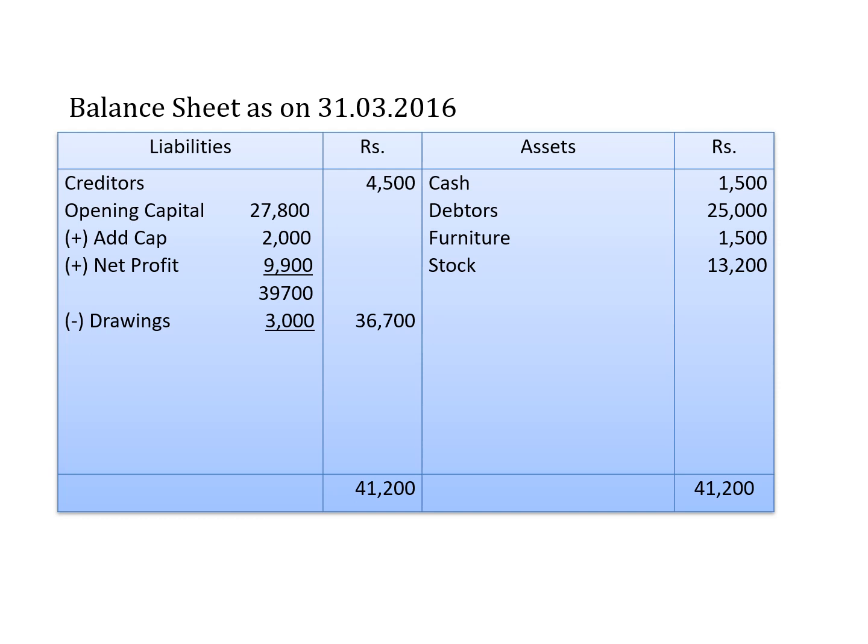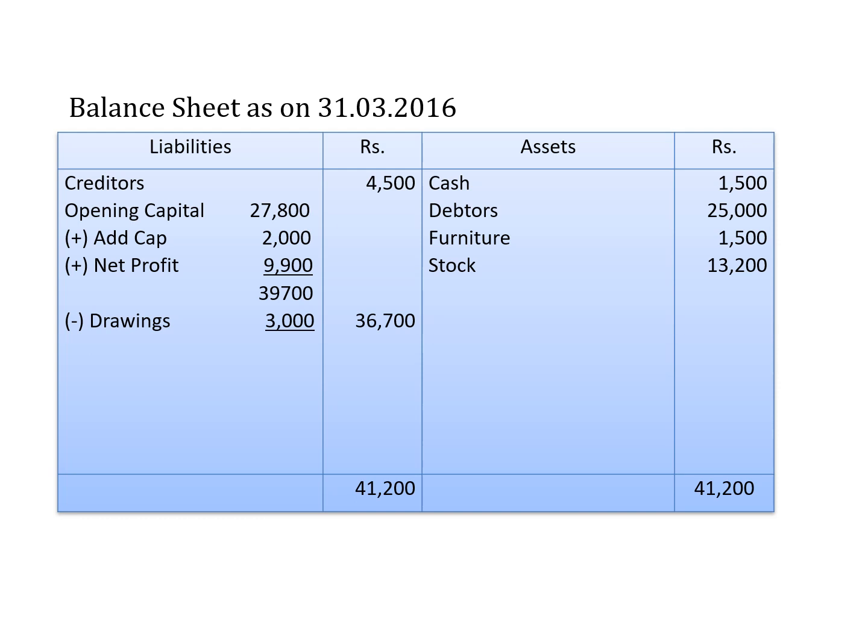We are not given with any interest on capital. So to the opening capital we have to add additional capital, net profit, any interest on capital. In this problem we are given with additional capital and we have arrived at net profit in the PL account. Those two items we have to add to the opening capital. Thereby we get a balance of 39,700 less drawings of 3,000. So no interest on drawings is given and we didn't get a loss, we have got a profit. So we have to deduct only the drawings in this problem. So 39,700 minus drawings of 3,000, we get 36,700 to the outer column.